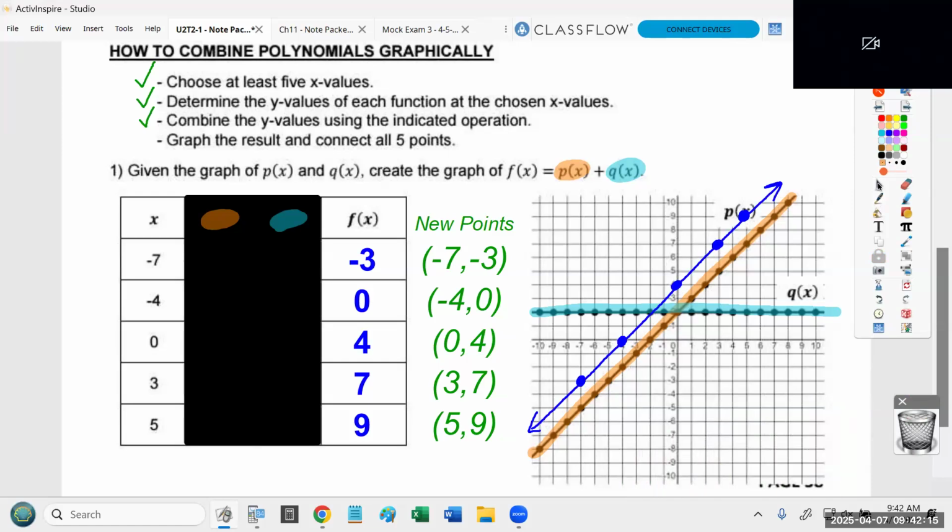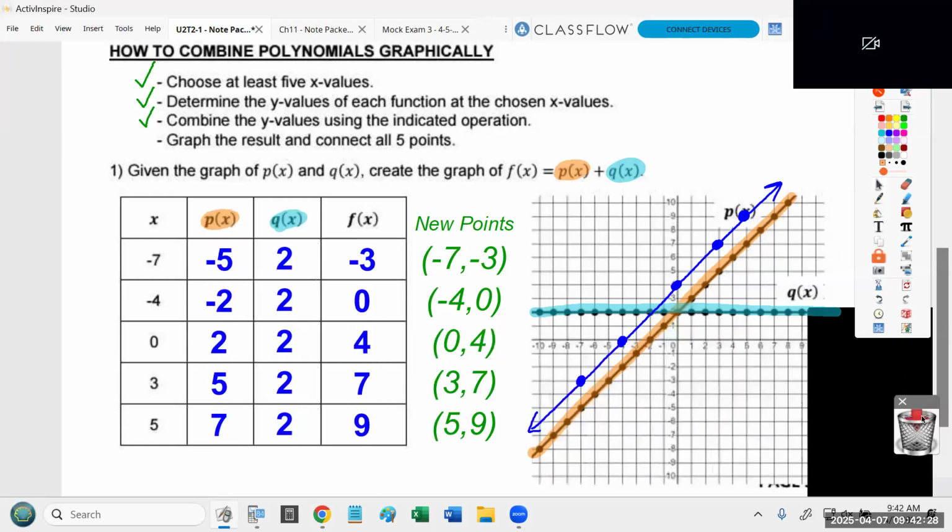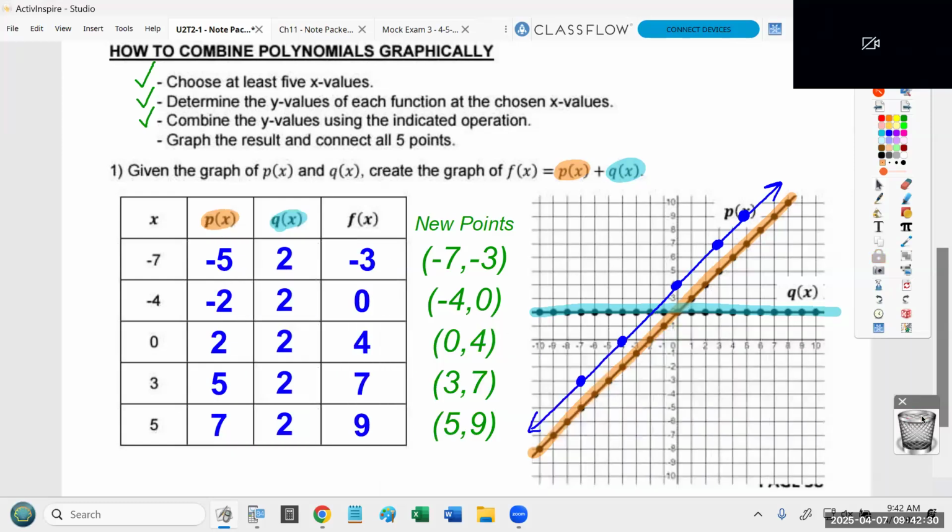Now, I want to point out, we're not going to have a CFU on this stuff this week. There is no CFU this week. There's just a test on Friday. That test will include this type of material. So just take a moment to appreciate what's in blue on the screen. If you have what's in blue, you're going to get full credit because you showed your work of getting the points of the old functions, you showed your work of getting the new points, and you've graphed the new function.